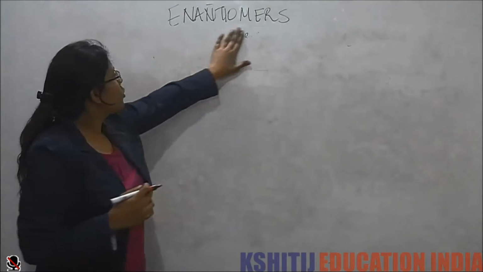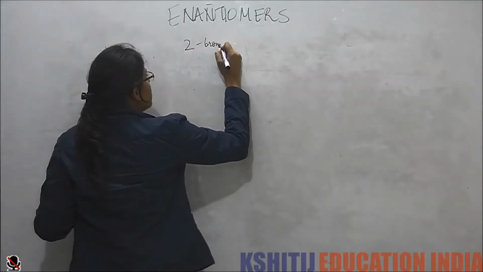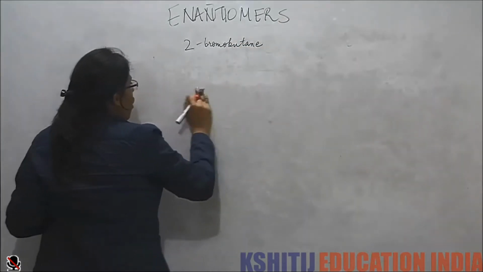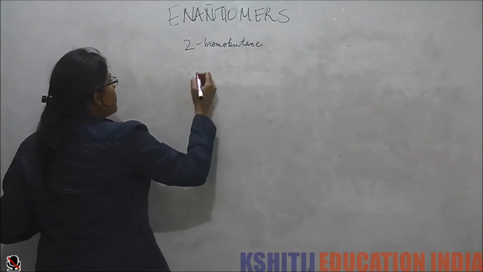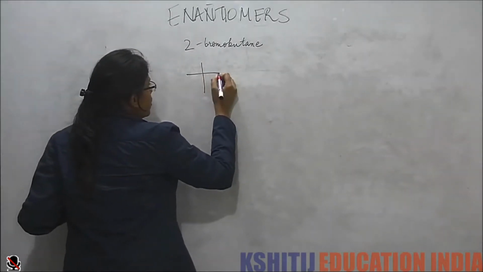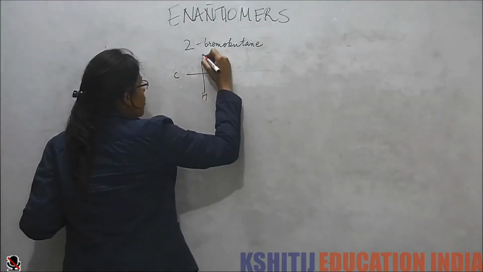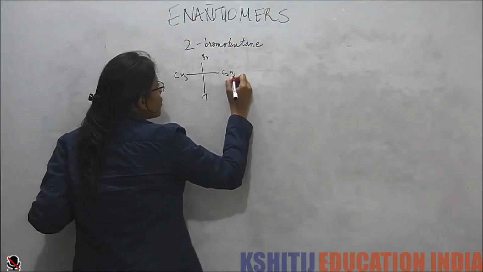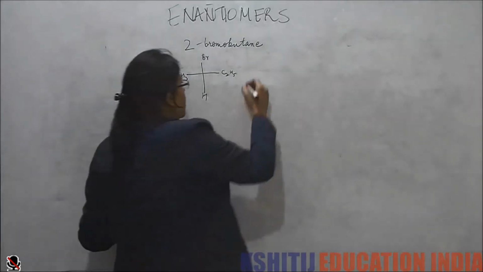Now when we are talking about this molecule, like we are talking about 2-bromobutane, and we talked about its enantiomers, like we had H, Br, methyl group and methyl. Now this is 2-bromobutane, and again I talk about mirror image.